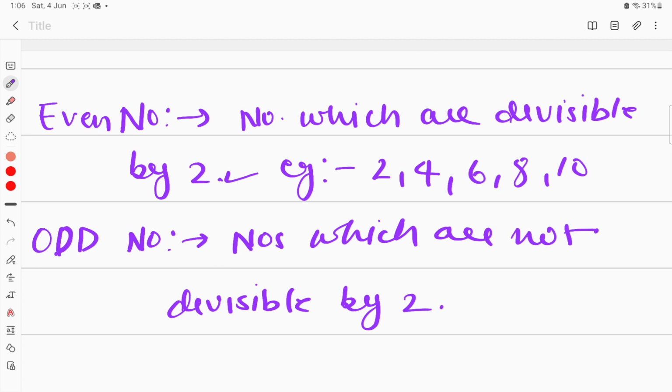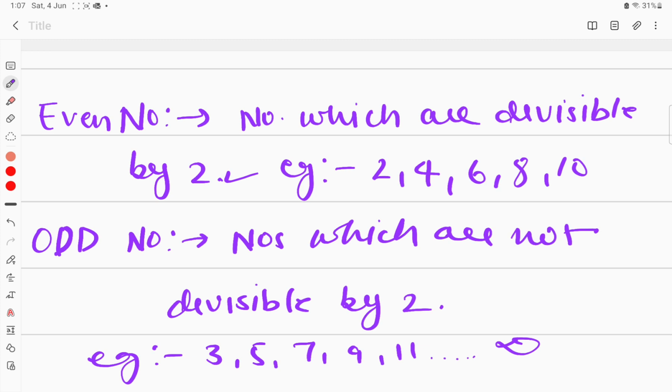And here we can write the examples as: we'll begin with 3, then 5, then 7, then 9, then 11, and so on. It goes like this up to infinity, because these numbers do not appear in 2's table, or we can say these numbers will not be exactly divisible by 2. So the concept of even and odd is, you just have to check if a number is divisible by 2, we call it an even number, and if it is not divisible by 2, we call it an odd number. Very simple.